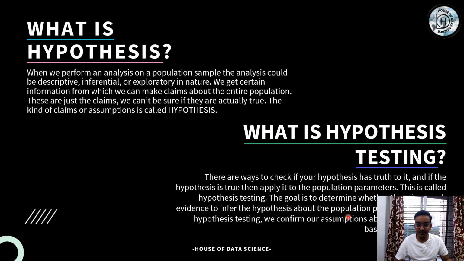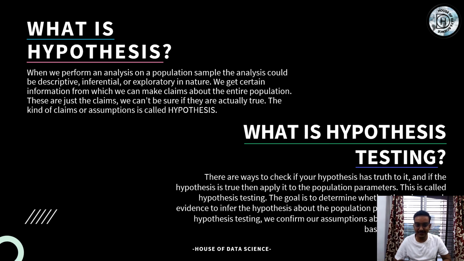So there is a way to check if the hypothesis has truth to it, and if the hypothesis is true, then apply it to the population parameter. If it turns out to be true on the sample, then we can say the same holds good for the population as well. This is called hypothesis testing. The goal is to identify whether there is enough evidence to infer that the hypothesis about the population parameter is true. So basically we want to prove whether the hypothesis we are making is true or not.